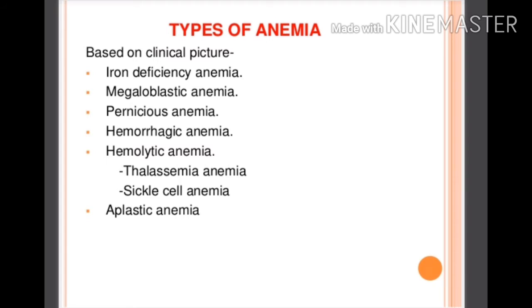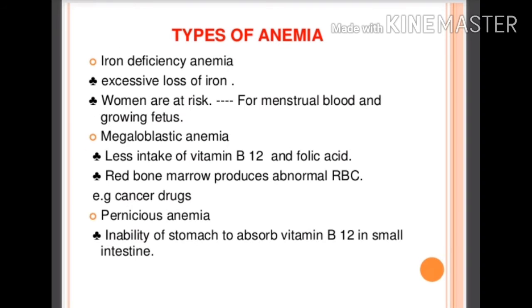Types of anemia based on the clinical picture can be iron deficiency anemia, megaloblastic anemia, pernicious anemia, hemorrhagic anemia, and hemolytic anemia, which can be thalassemia or sickle cell anemia, or aplastic anemia. These are the clinical types of anemia. Now we will see all types of anemia and their causes, just in short. First is iron deficiency anemia.